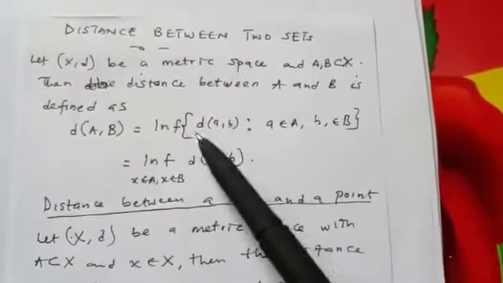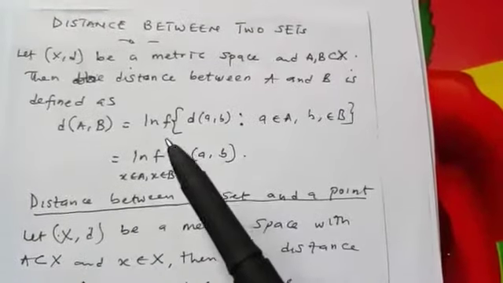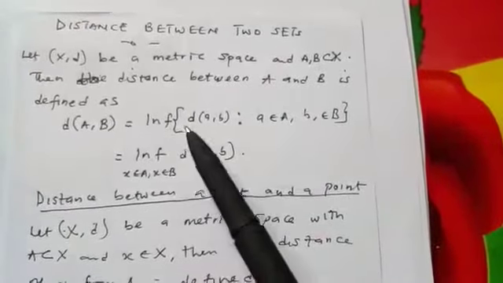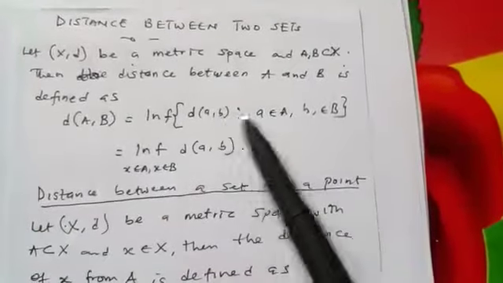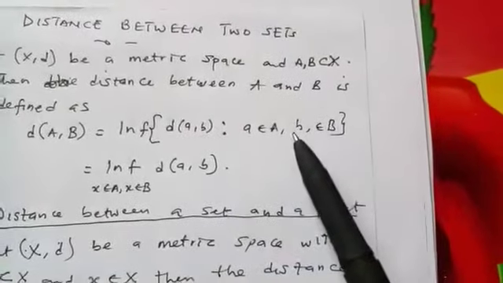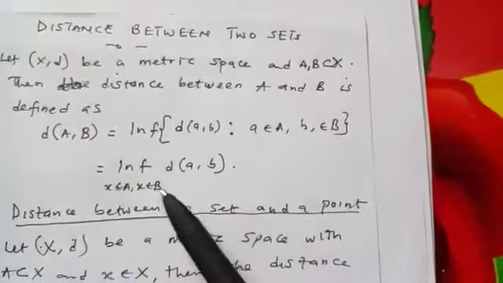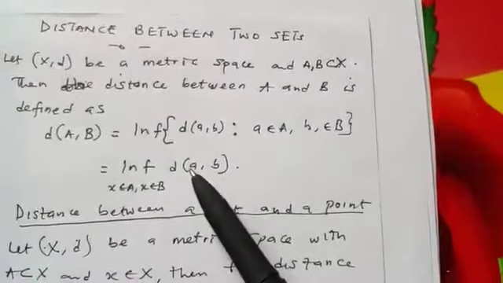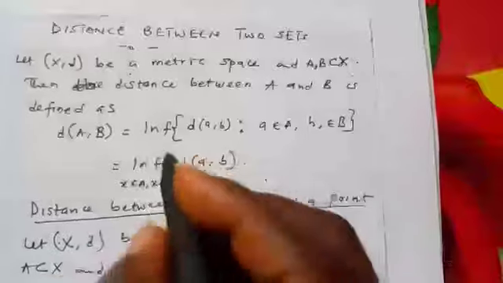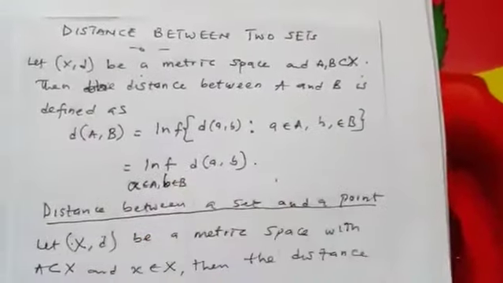The infimum, by definition, is the greatest lower bound. So it is the infimum of this where a is taken in set A, while b is taken in set B, which can also be written as the infimum of d(a, b) for every a belonging to A and b belonging to B.